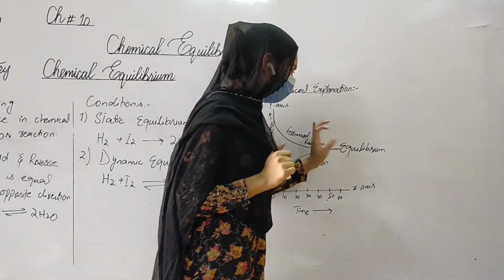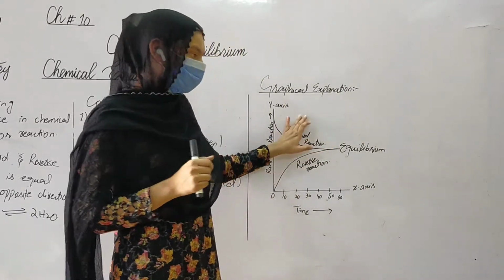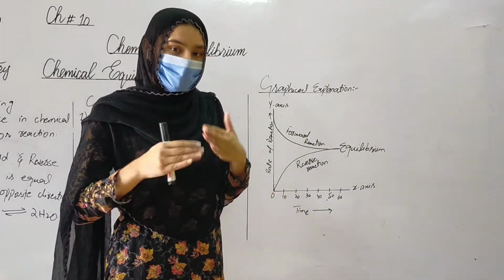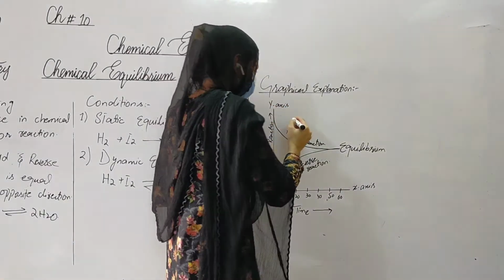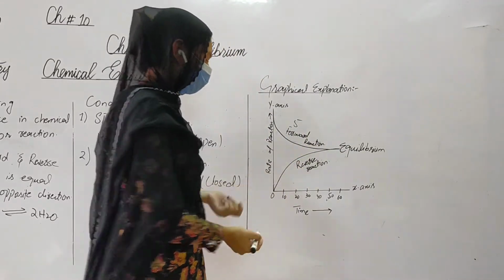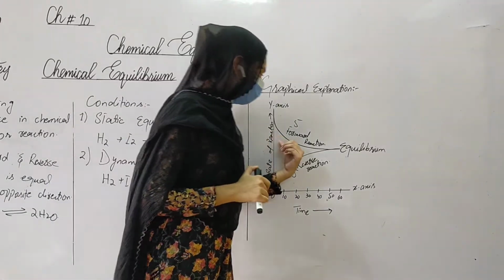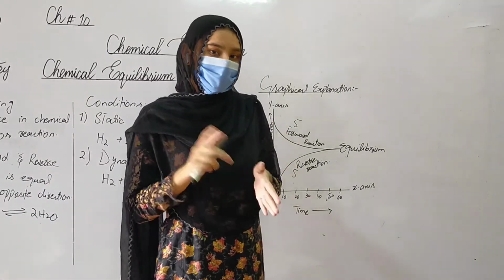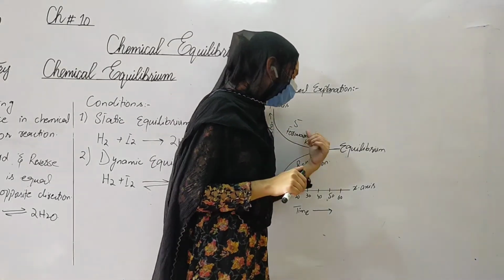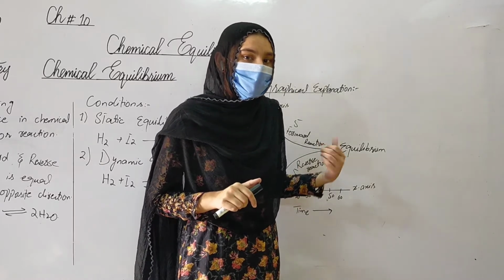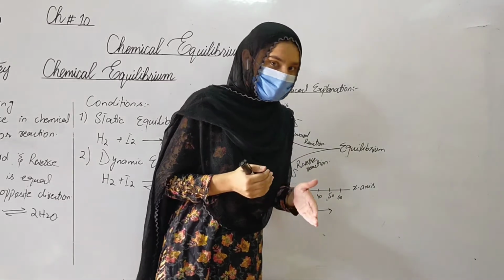After some time, when the number of reactants and the number of products are equal, then the rates of the forward and the reverse reaction are equal. How are they equal? Let's suppose the reactants are 5 in number and the products are 5. When they are equal in number, then the combining of reactants and the decomposition of products are at an equal rate, and this state, where the forward and the reverse rates are equal, is called chemical equilibrium or dynamic equilibrium.